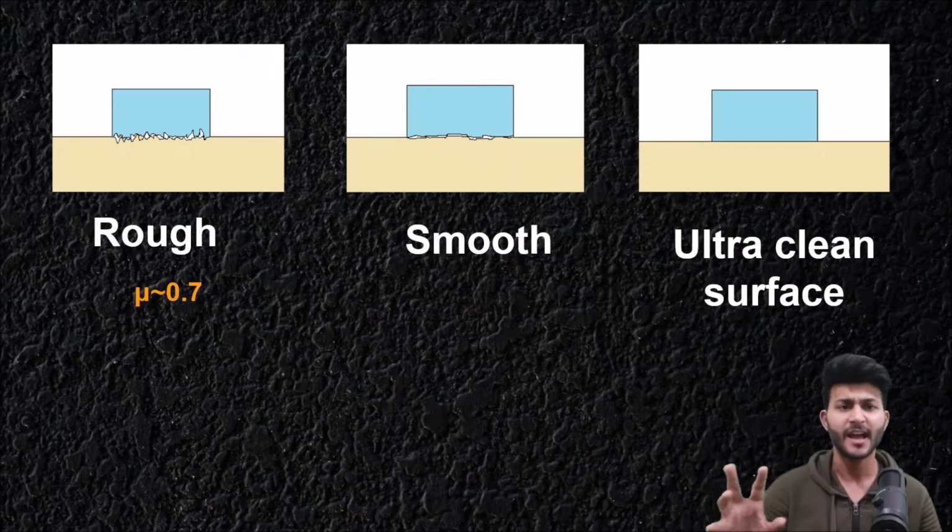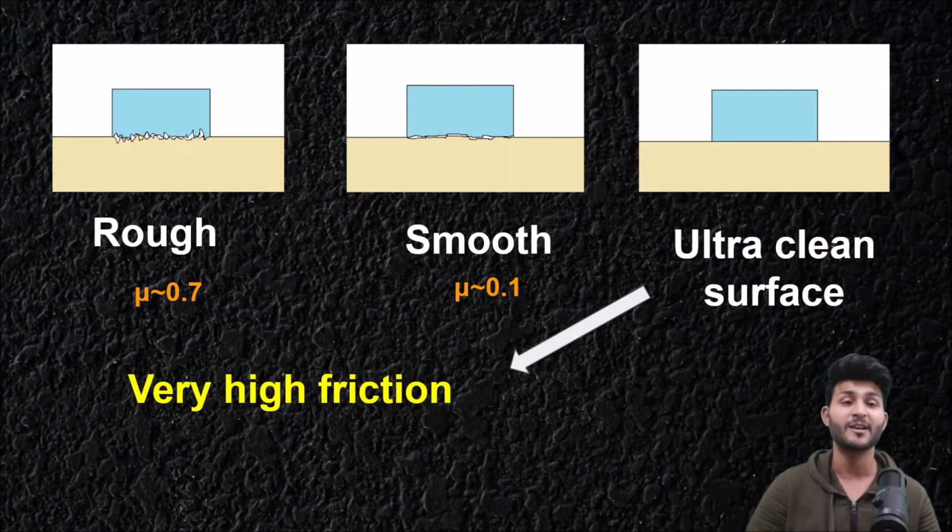First one will have a pretty high coefficient of friction, 0.7. This one, which is smooth, will have 0.1, and for the third one we would expect it should have a very small value. But in reality, it turns out that this third surface is having a very large value of friction. In fact, the coefficient of friction for this is greater than 1. Now, what is the reason behind it?